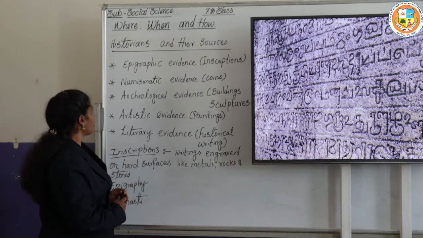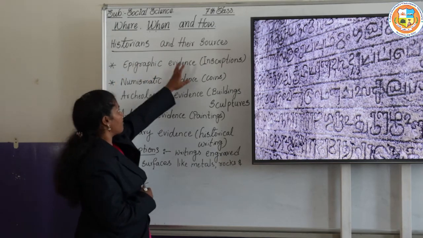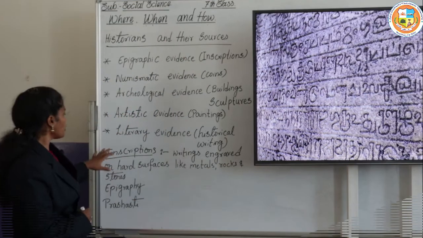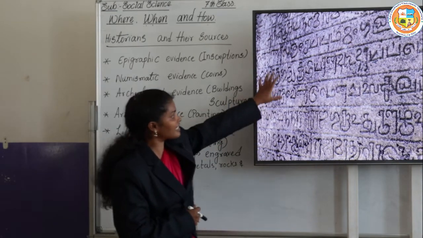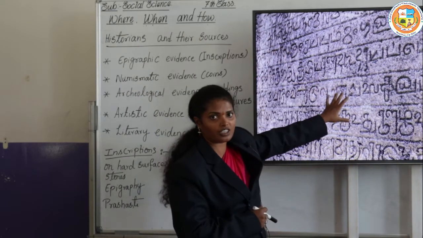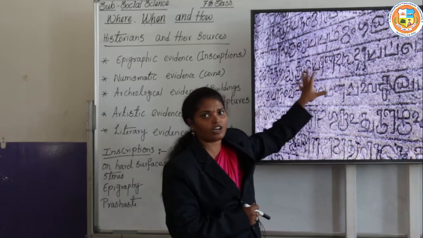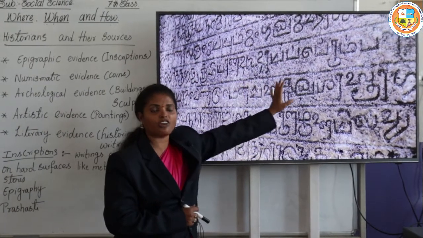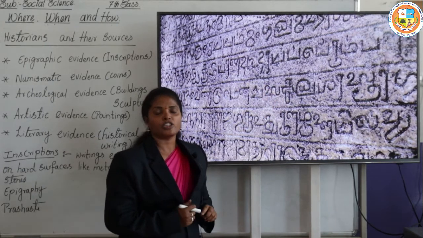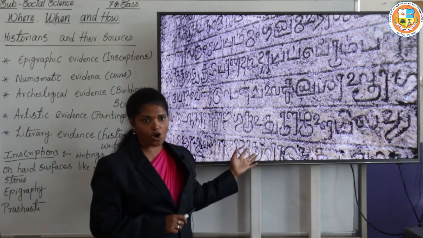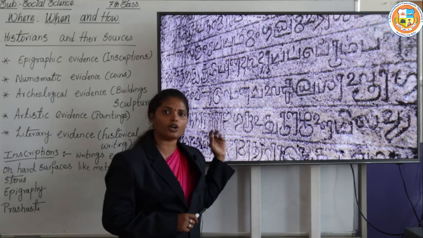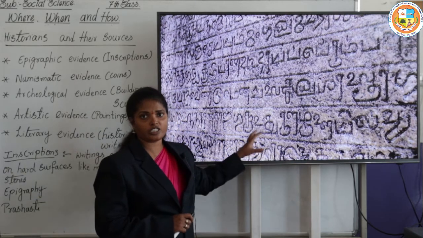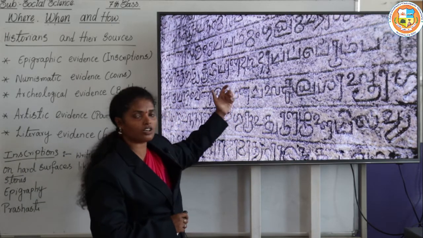So first we will go for the epigraphic evidence, that is the inscriptions. Inscriptions are the writings that are engraved on hard things. The writings which are engraved are called inscriptions. This may be on the rocks, on the stones, or on the coins also.